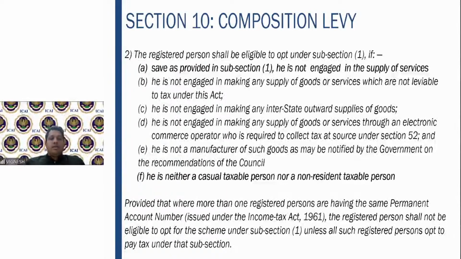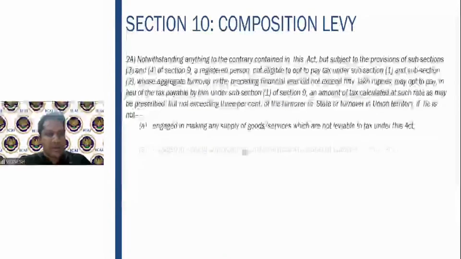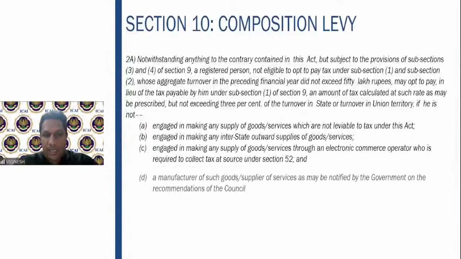That is, if there is more than one registered person, that means you have multiple GST registrations, you cannot say, for this GST registration, in this state I will go for the composition scheme, and in the other state I will go for the regular scheme. You can go for the composition scheme in all the states where you have exercised the option. You cannot say, I will go for the regular scheme here and not there. That restriction is also given. So that is your 10 subsection 2.